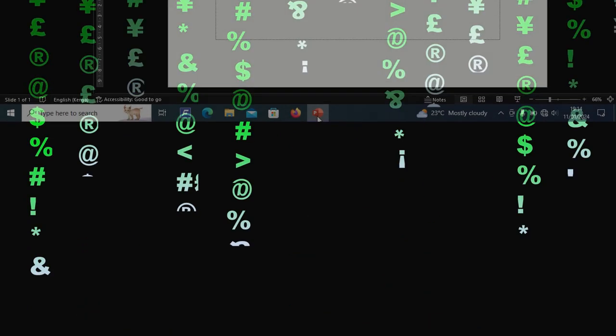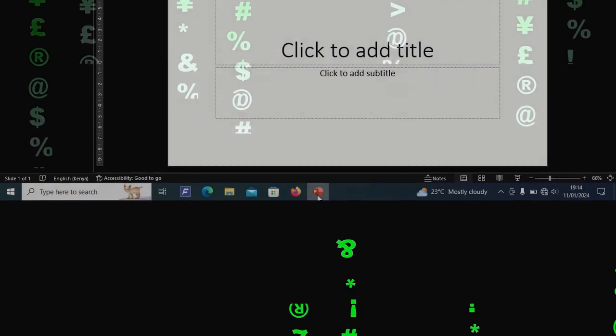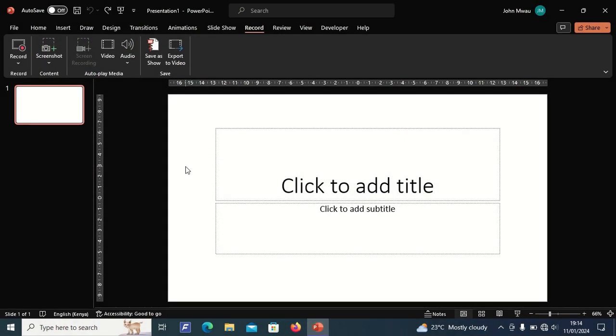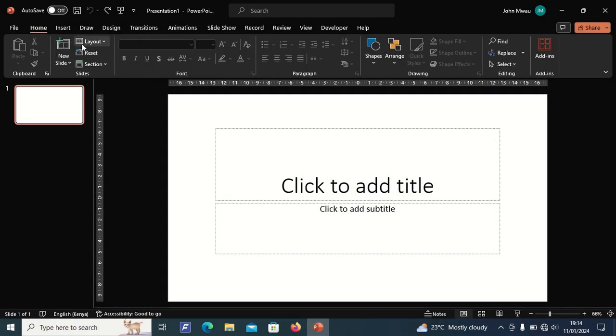It is another episode of making a beautiful Raincode matrix on PowerPoint. Well, watch and learn. First, on a blank PowerPoint presentation, set the layout as blank.